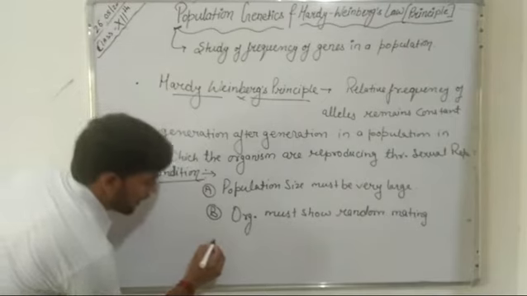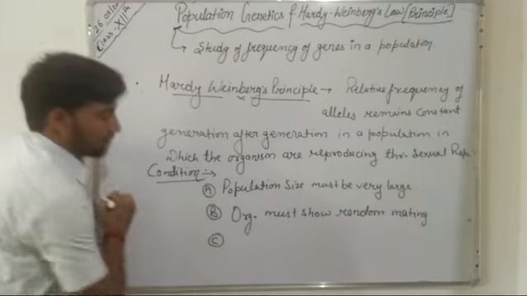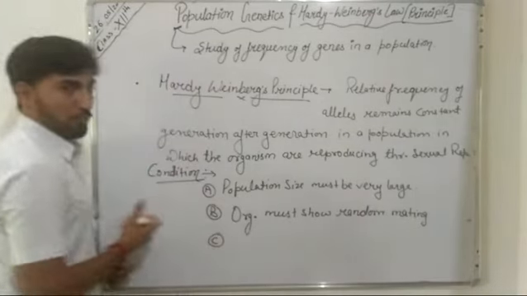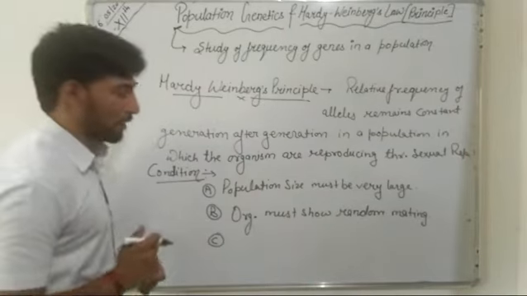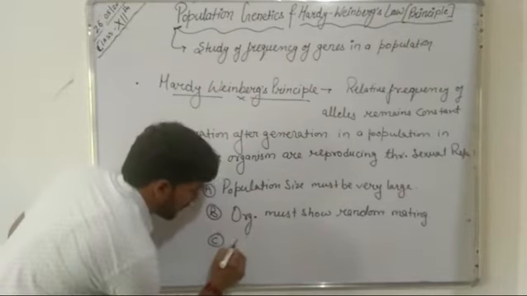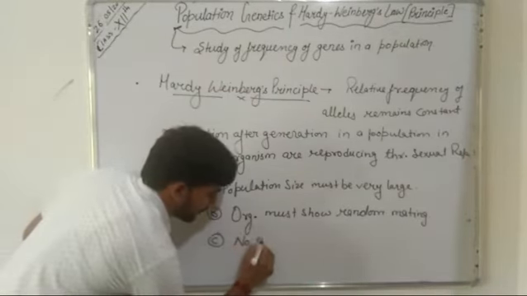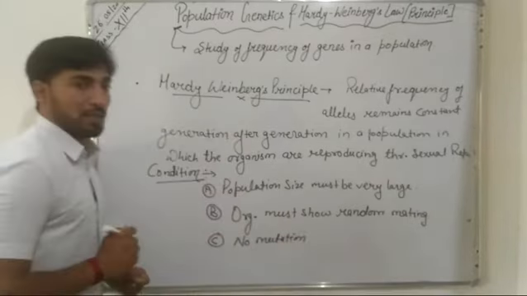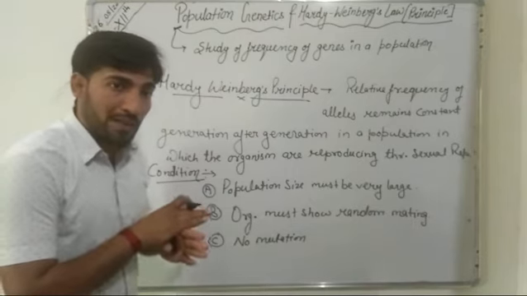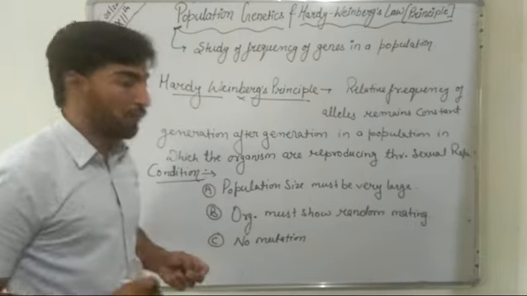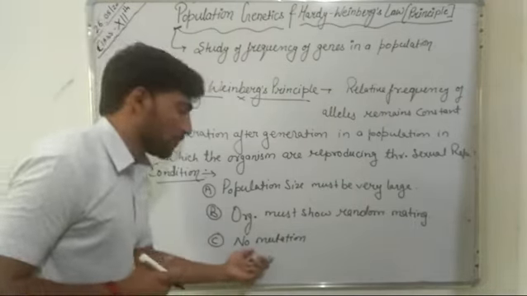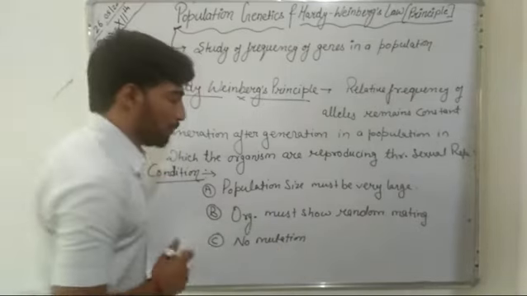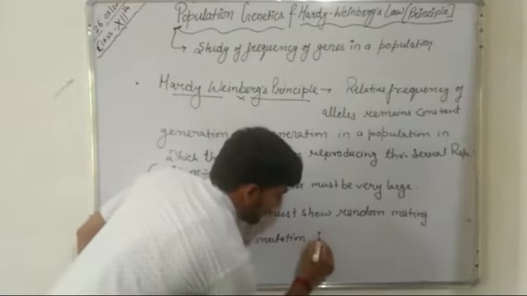Now the third condition which is required for the application of this Hardy-Weinberg's principle is that there must be no mutation. That means there should not be any sudden change in the frequency of genes or alleles.